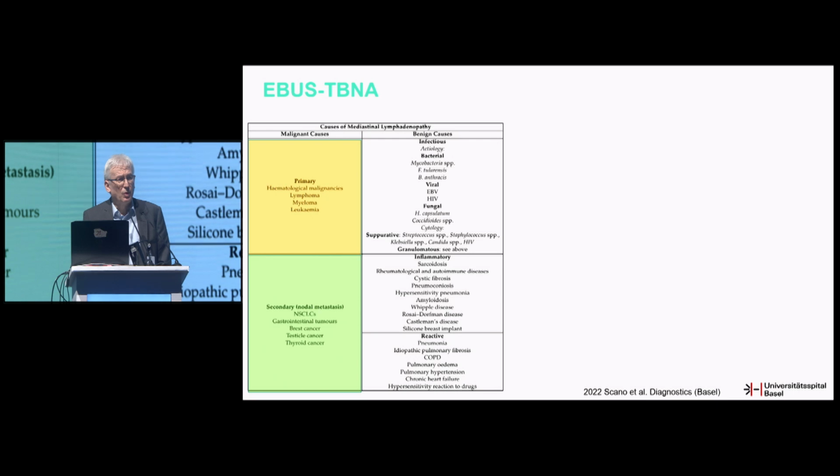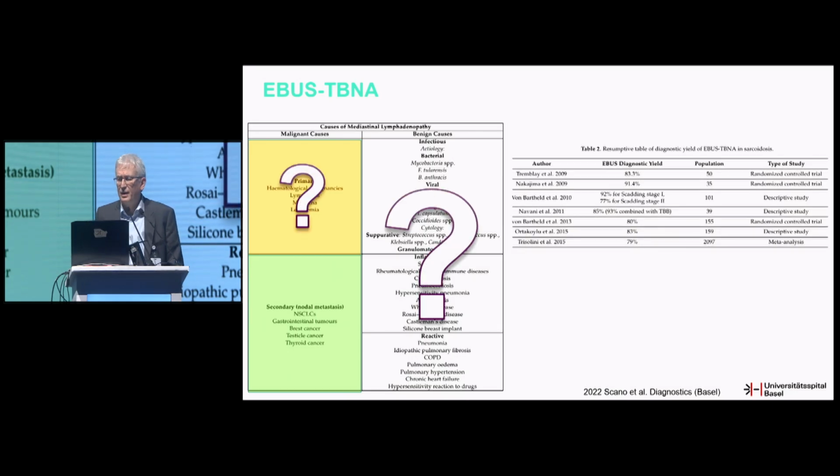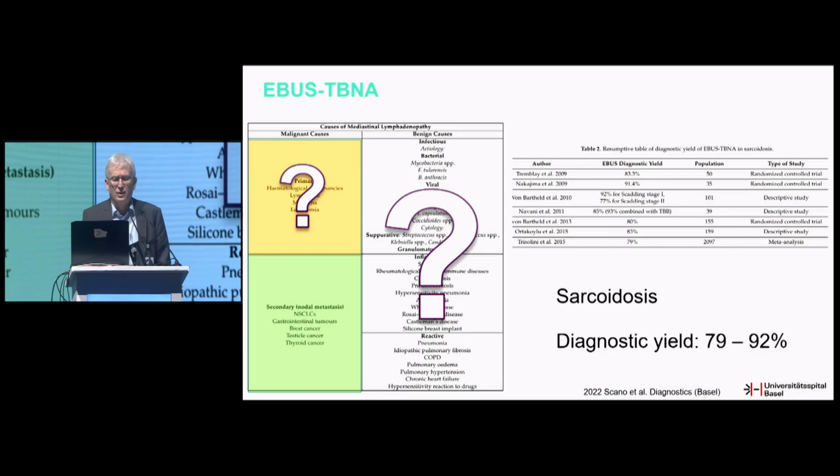So what about other primary cancers like lymphomas, myeloma, and leukemia, or benign causes? We know from studies that with EBUS-TBNA we can make the diagnosis of, for example, sarcoidosis. In this review, the diagnostic yield was between 79 and 92%, so we don't have the diagnosis in all cases.